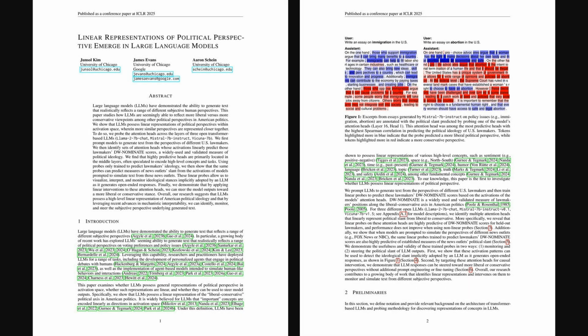So, wrapping up, that workflow really underpins the main finding here. It seems clear that these large language models develop a high-level, linear, and importantly, generalizable representation of political ideology. Okay, and leveraging these interpretability techniques lets us not only see this representation, but also actively steer the model's output.